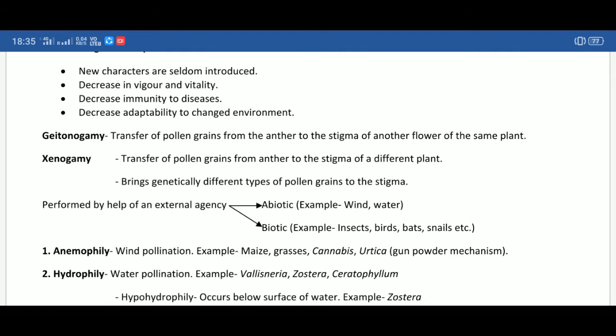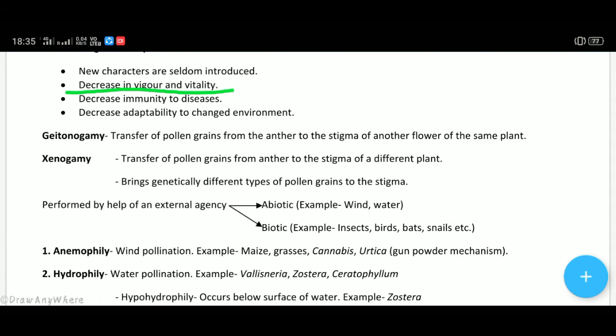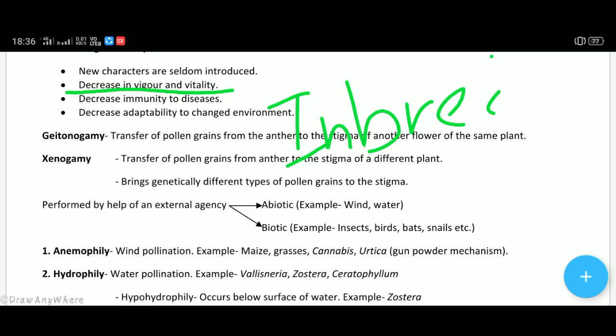Next is decrease in vigor and vitality. As we know, there is a term inbreeding depression. Inbreeding depression means when pollination or fertilization over generations occurs inside a single line, then those plants or that organism, their vigor and vitality decrease due to inbreeding depression.